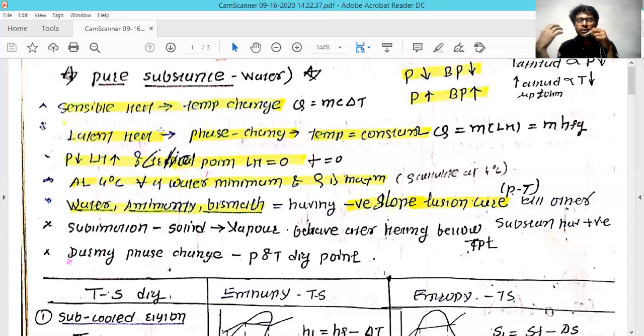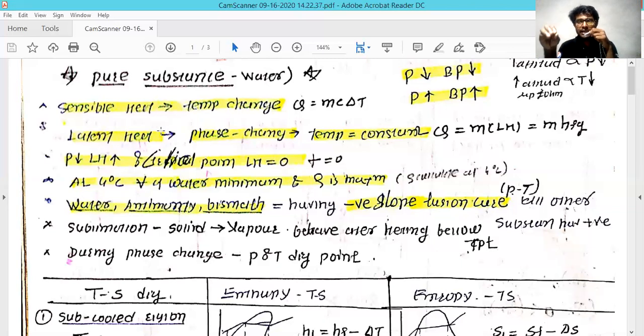And because of that, the boiling point of water is different. If you want to boil the same water at the hill station, you require more heat to boil the same water.